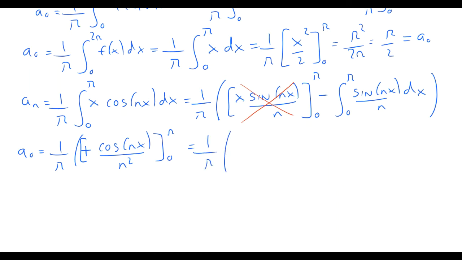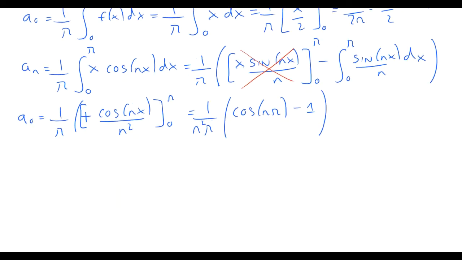So we now put in the limits, we get 1 over pi, brackets. In fact, we can bring the n squared outside the brackets there, and we're going to get cos n pi for the upper limit, and the lower limit is just -1 because cos of 0 is 1. We can look at this function now and see what values it has for various values of n.